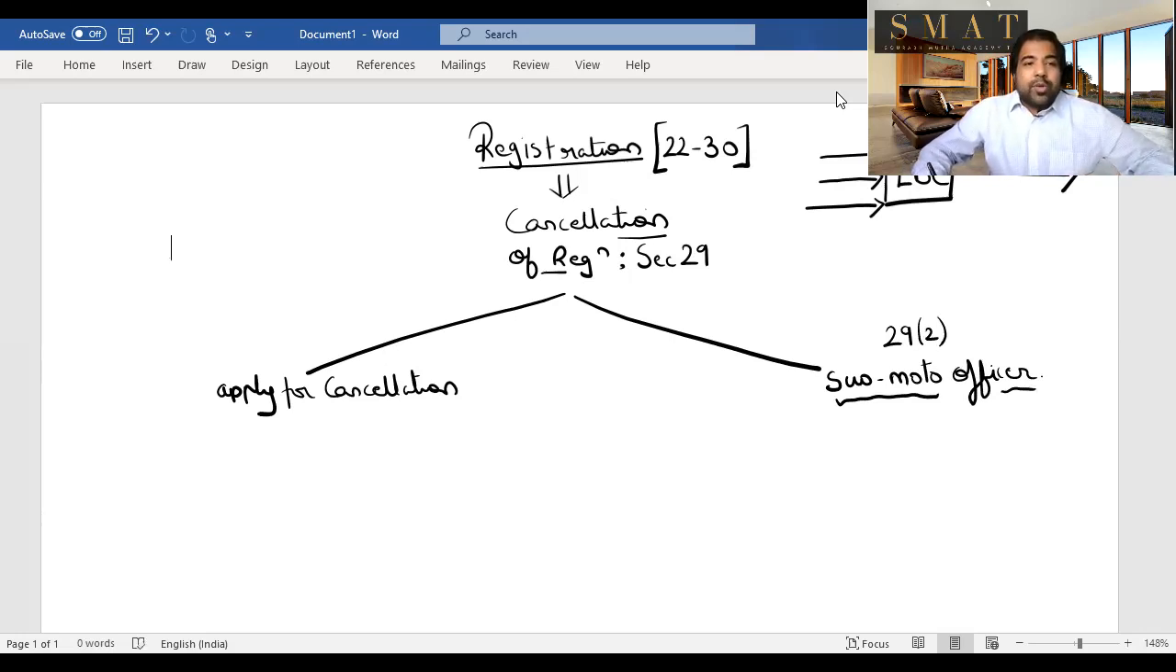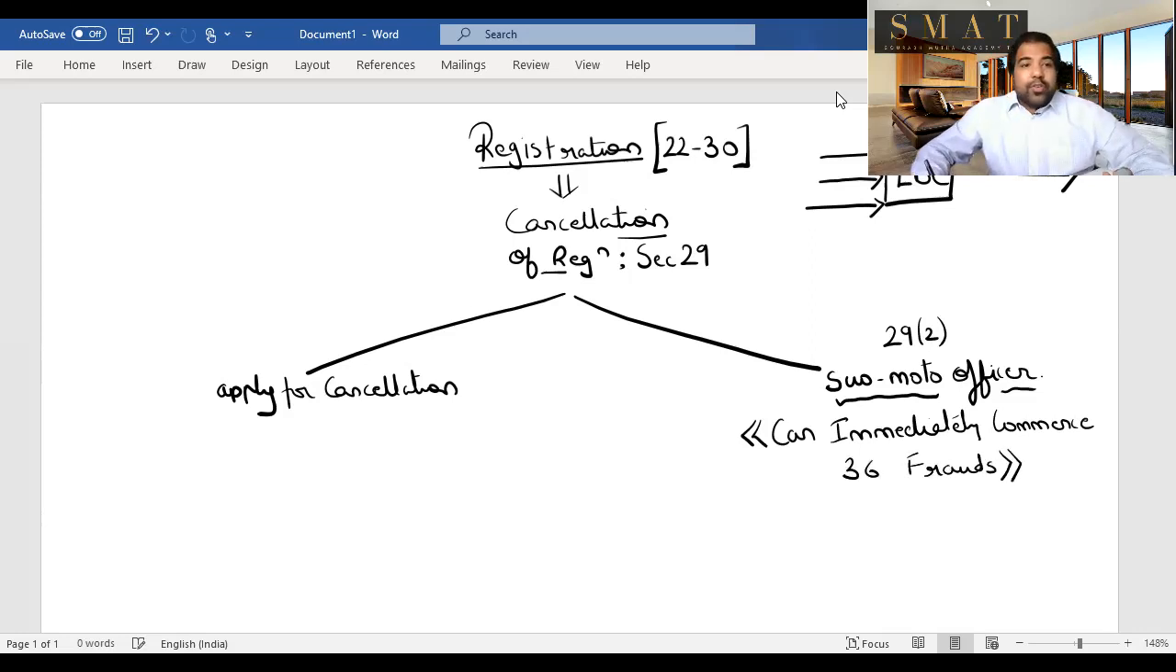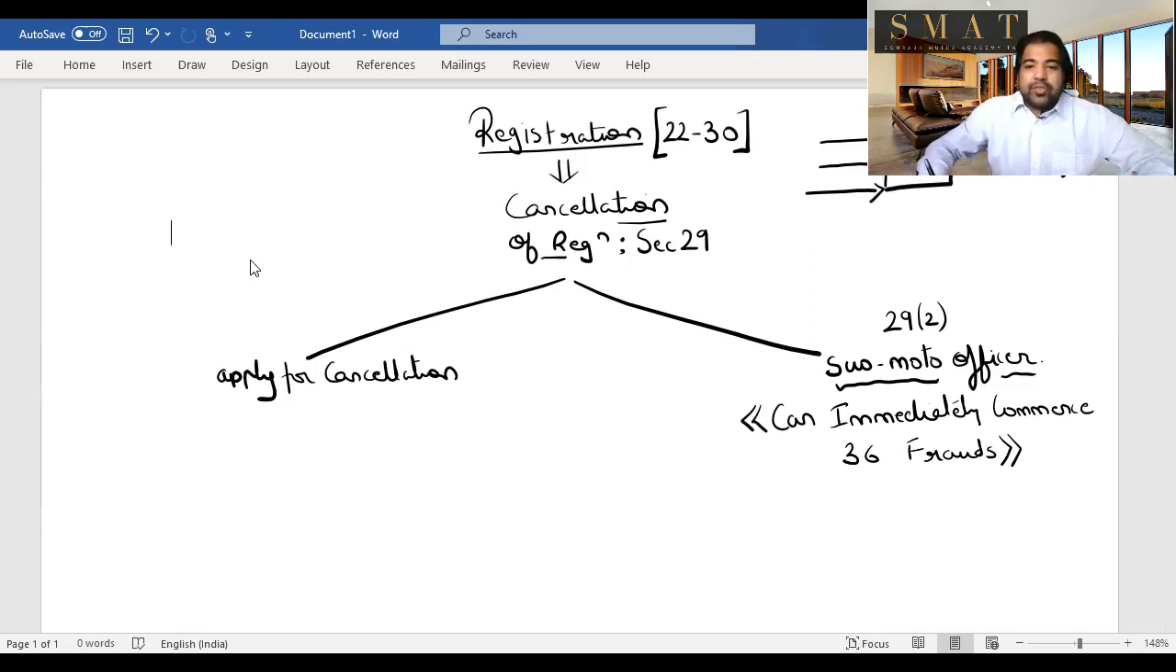Why will an officer want to cancel your registration? There's a shortcut: because he feels that you can immediately commence 36 frauds. This is the shortcut. Pay good attention to it. The officer can suo moto cancel your registration if he feels that you can immediately commence 36 frauds. These are most of the reasons why an officer can cancel your registration.